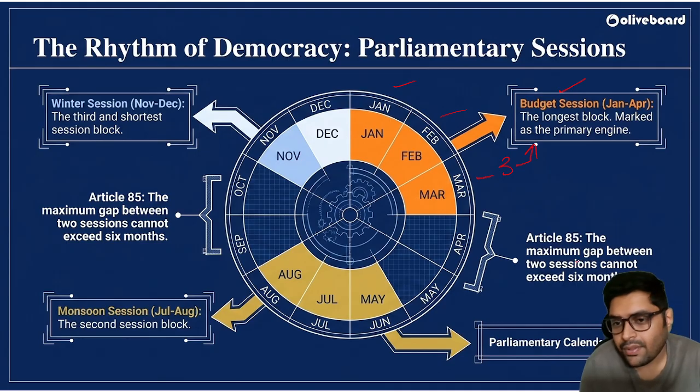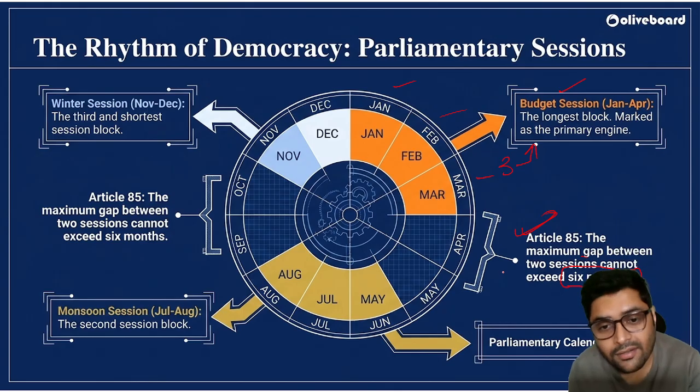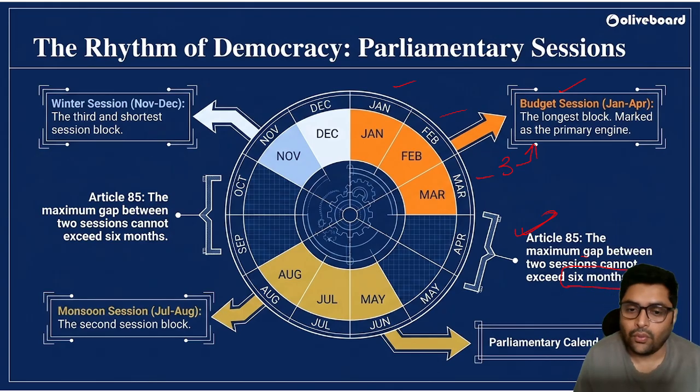Then there is a gap. The maximum gap between 2 sessions cannot exceed 6 months. Again, this is in Article 85. Very, very important from the examination point of view. Correct? Article 85 says that the gap cannot exceed 6 months.